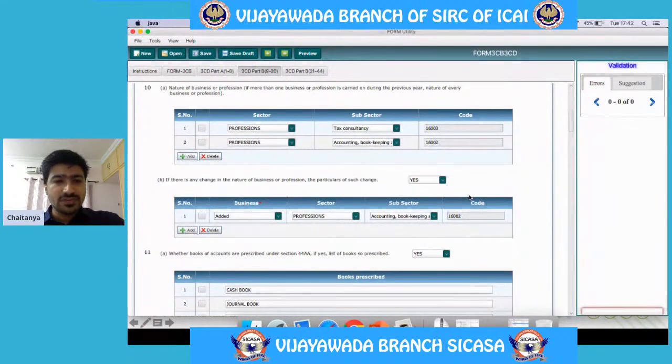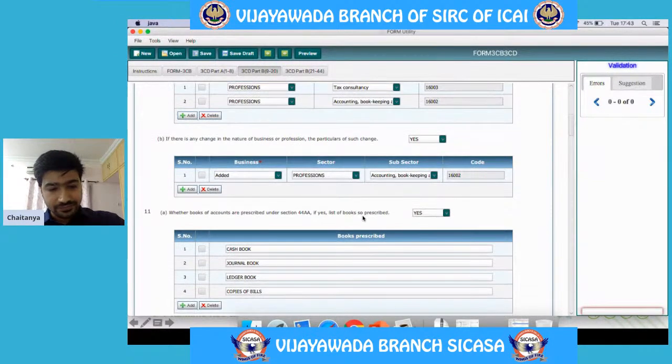Say I have taken that there is a change in the nature of business or profession. Let's assume in the last year, this particular firm was carrying on only tax consultancy services. Only during this year, the accounting, bookkeeping and auditing services are included. Then in that case, the services which are included in the current year are required to be mentioned here.